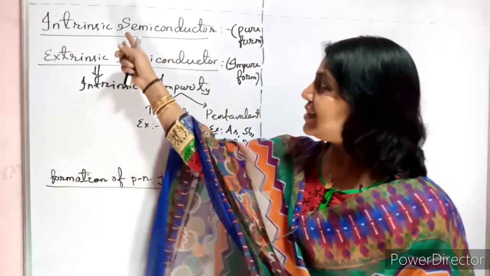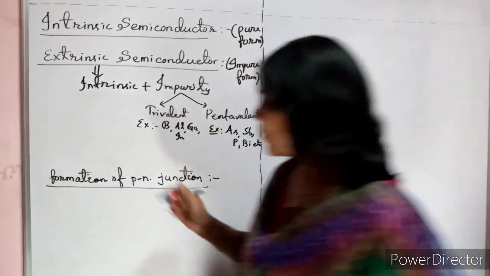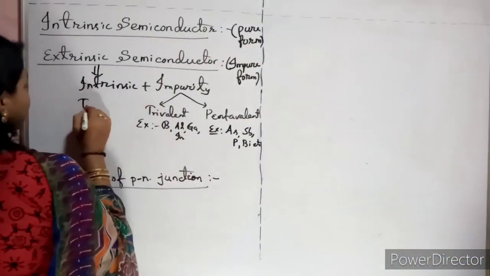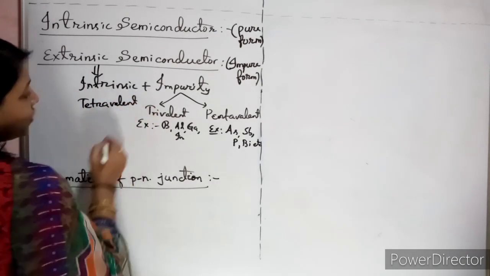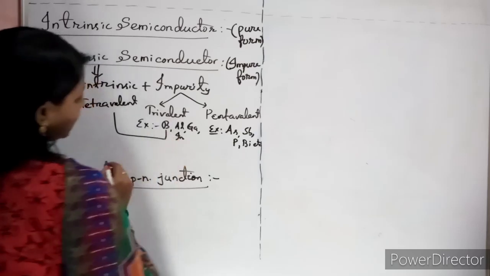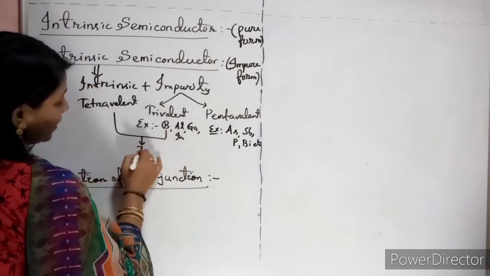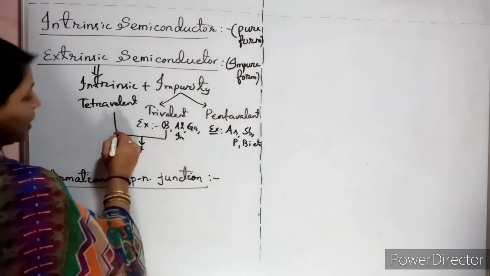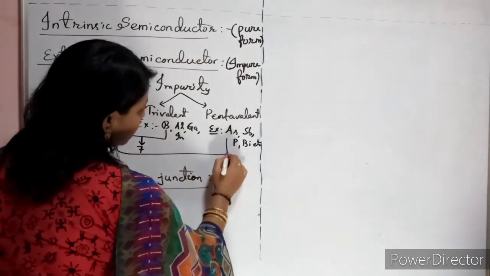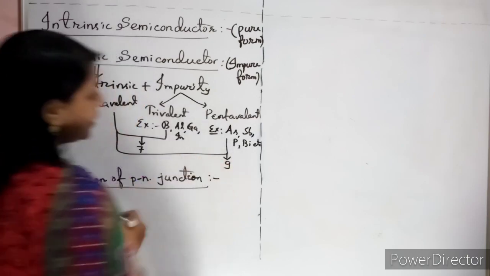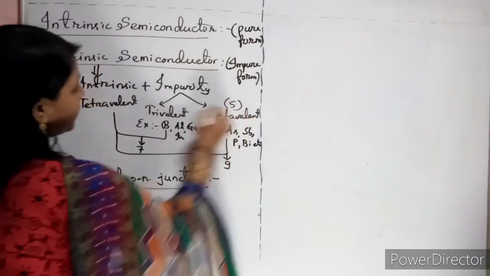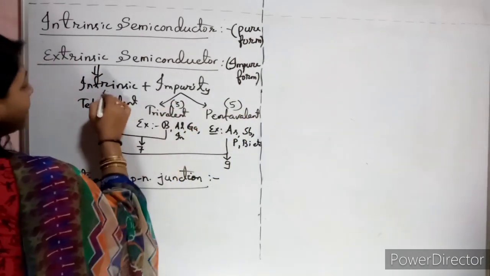Now your intrinsic semiconductor is tetravalent. So when tetravalent is combined with trivalent, how many electrons will you get? 7. Similarly, when tetravalent is combined with pentavalent, how many electrons will you get? 9. Because penta means 5, tri means 3, tetra means 4.